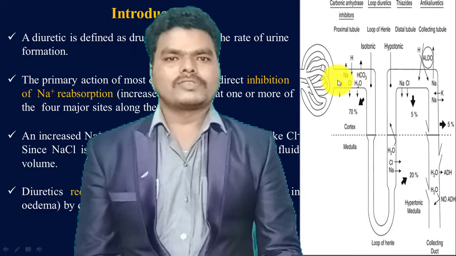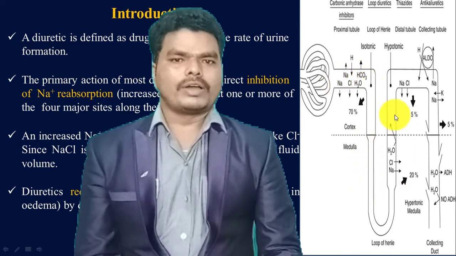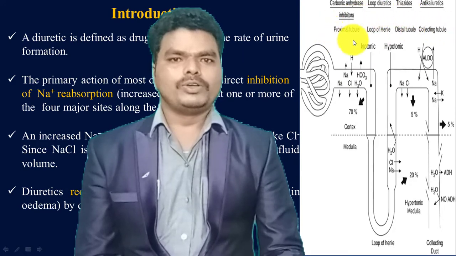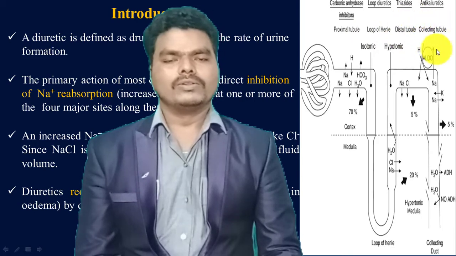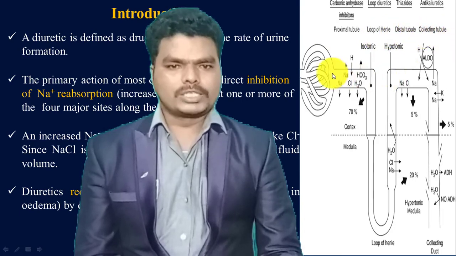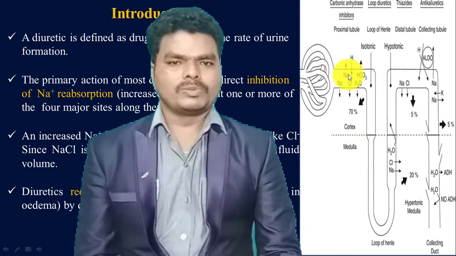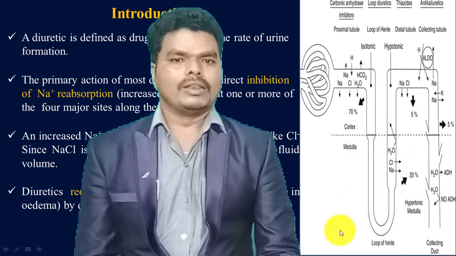While travelling through the nephron, the filtrate passes through the different sites of the nephron: proximal tubule, loop of Henle, distal tubule, and collecting tubule. From here to this one is considered the proximal tubule, and this U-shaped tube is the loop of Henle.